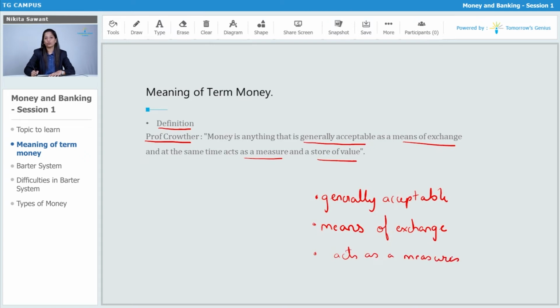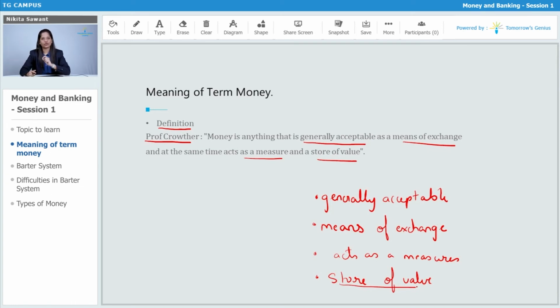It should be generally accepted as a means of exchange and at the same time act as a measure. Now we measure goods and services in the form of money, or money is a parameter to measure goods and services. For example, if a product A is rupees 10, then we can say that the value of the product is rupees 10. So the value is measured through money, and it also acts as a store of value. Store of value is nothing but that we can save that money for further uses. We can store that money in the form of investment, or in the form of savings. So money can be stored.